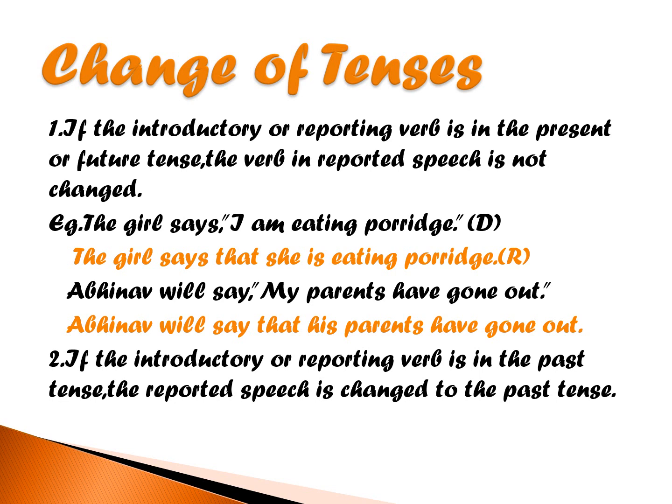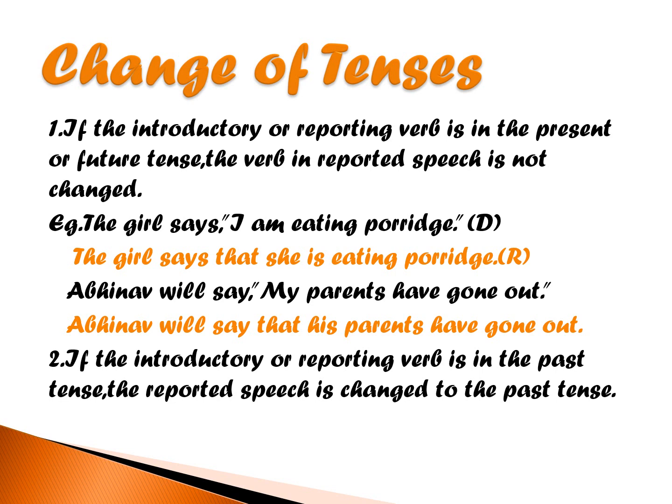Example, the girl says, I am eating porridge. We need to see the girl says. Says is the reporting verb. There is always a comma after that, and before the direct speech starts, it starts with an inverted comma followed by the letter which is in capital.